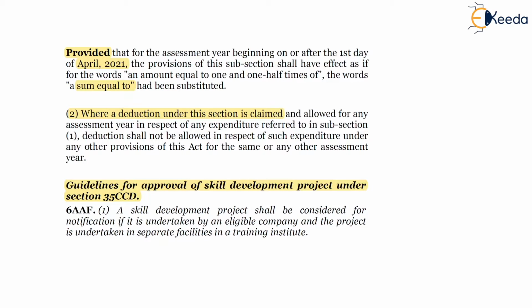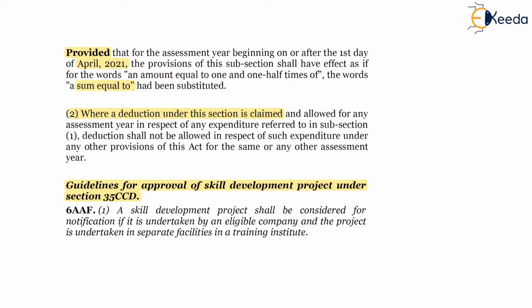Also, there are certain specified services which have been mentioned which get covered in eligible company. There is a list of 29 services which has been mentioned under rule 6, wherein the companies will be treated as eligible company for the purpose of deduction under section 35CCD.